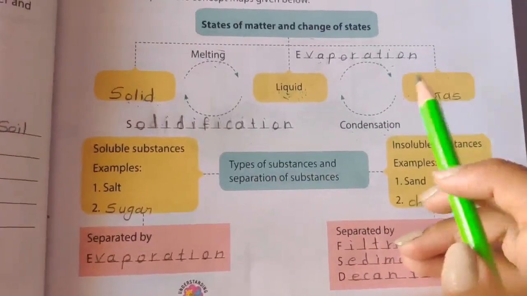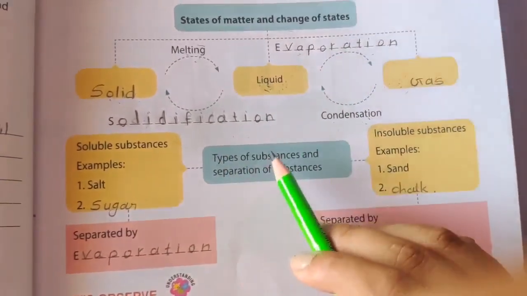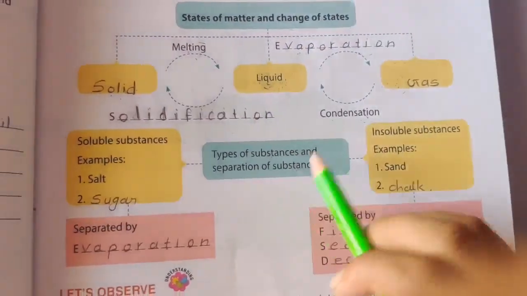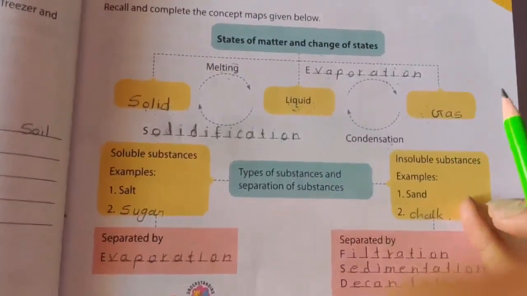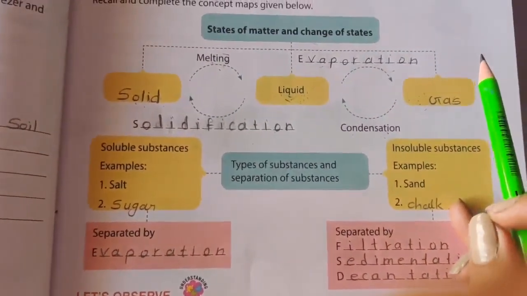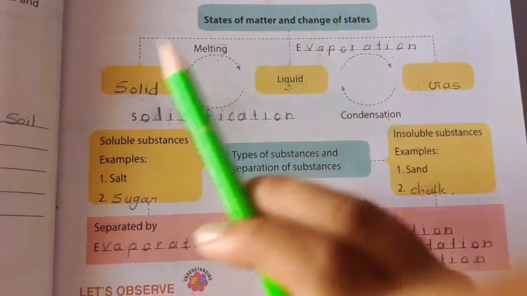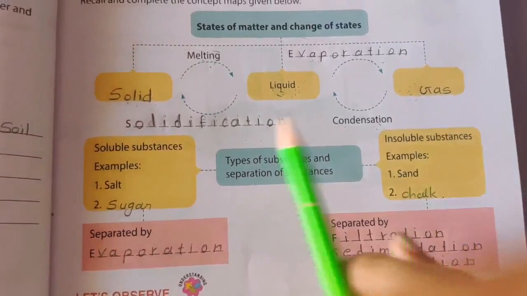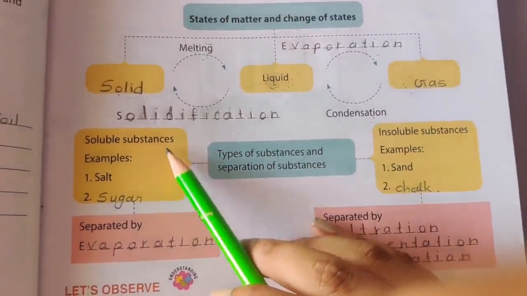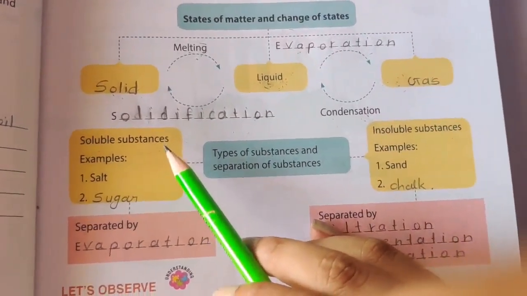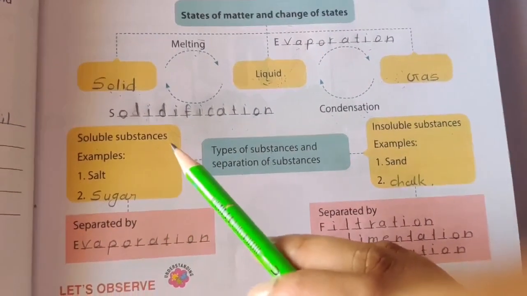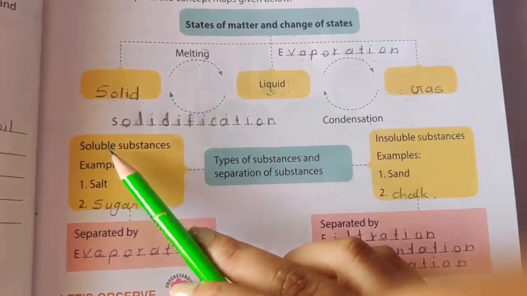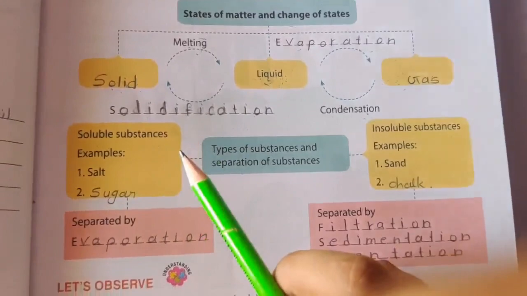Fine. Then comes types of substances and the separation of substances. First of all, types of substances. Now students, there are two types of substances: soluble substances and insoluble substances. First of all, what are insoluble substances? The substances that cannot completely dissolve in the water are called insoluble substances, right?